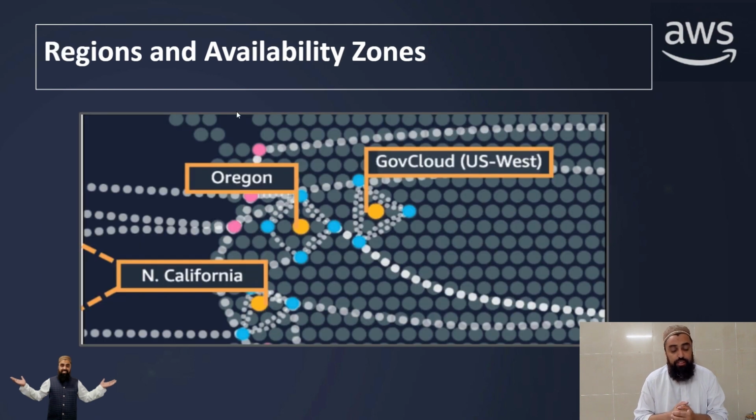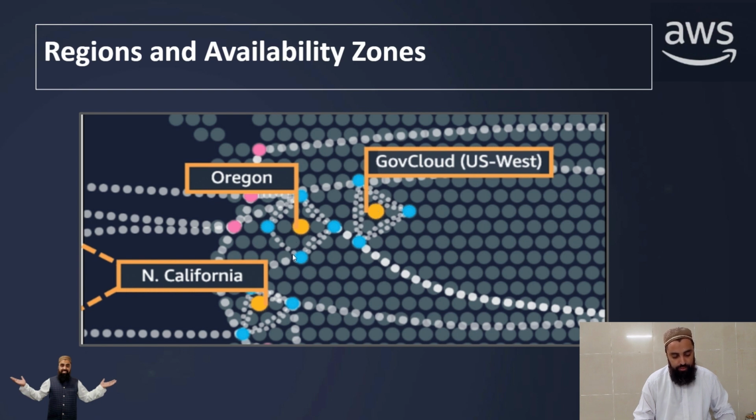Now, this is the graphical representation of regions and availability zones. As we know, one single AWS region can have multiple availability zones, right? I hope that you know it. Now, we have these yellow dots as regions. I have the North California region, the Oregon region, and the US West GovCloud region.